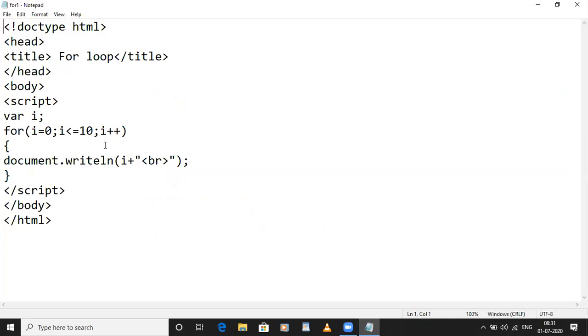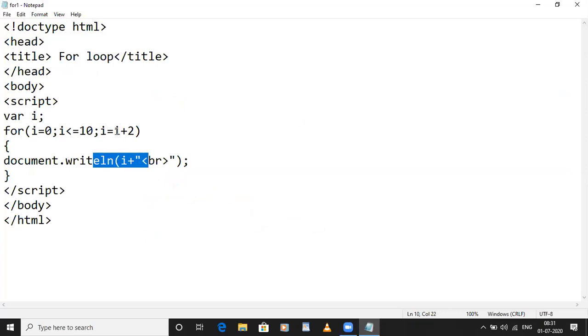So now here what I have done, I have incremented the value of I by 1. But if you want to print even numbers, even numbers come after every alternate number, right? So you can write here I equal to I plus 2. So what will happen? First, value will be 0. Is 0 less than 10? Yes, it will come inside the loop. It will print the value of I as 0.